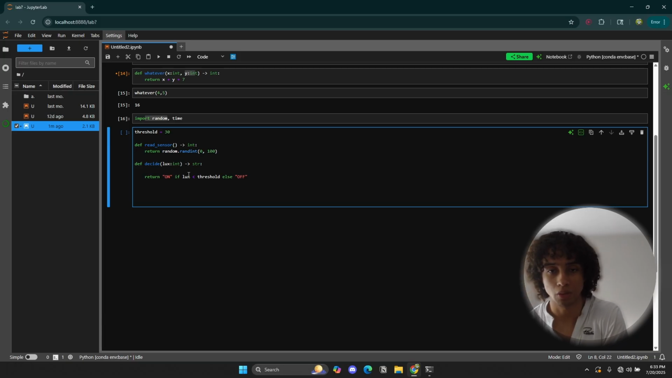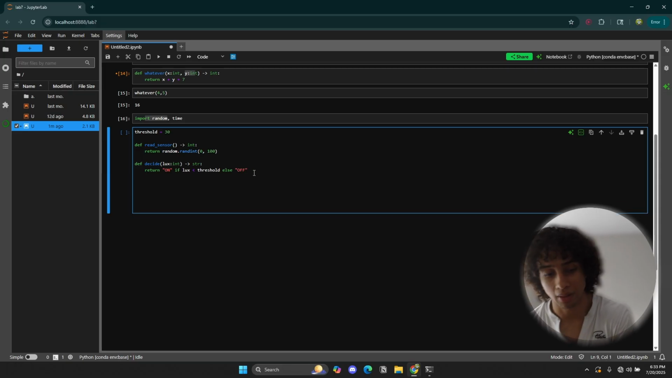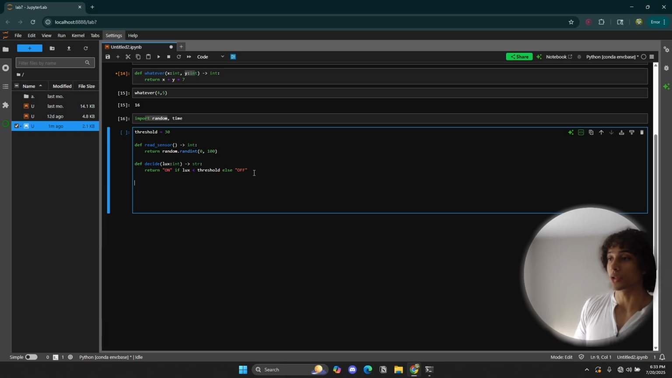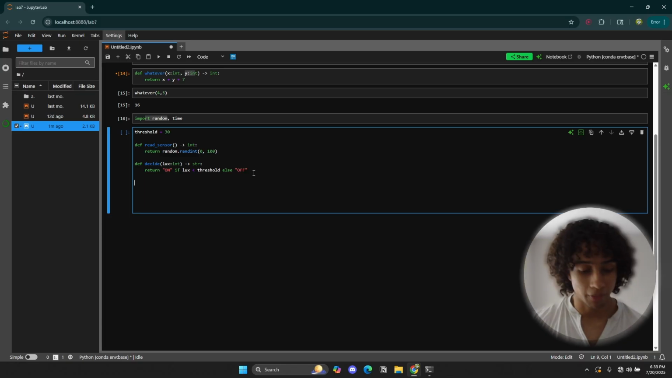But right here, we're creating two functions. We've created a read sensor function and a decision function. These are just very basic functions for illustrative purposes. But in real artificial intelligence projects, these functions are going to be calling other APIs. They're going to be maybe retrieving data from a vector database. They're going to be doing a lot of stuff.